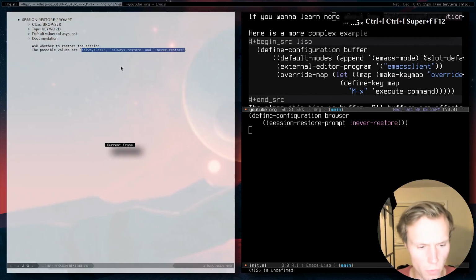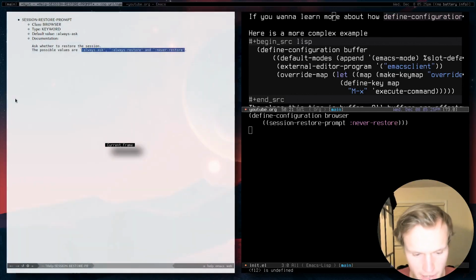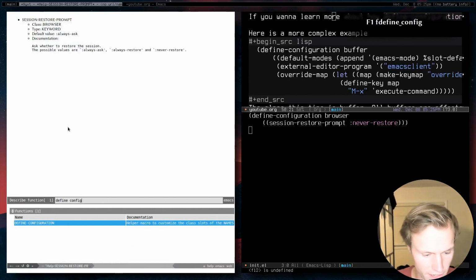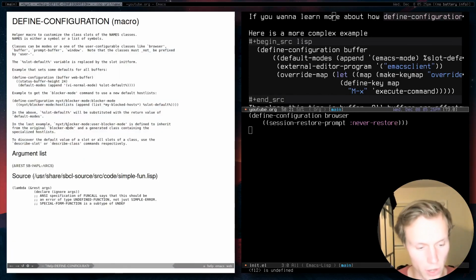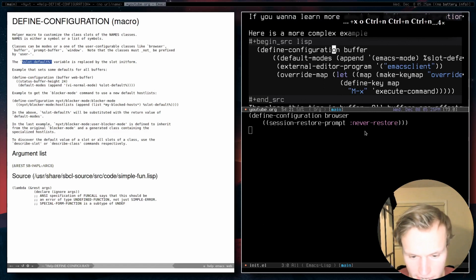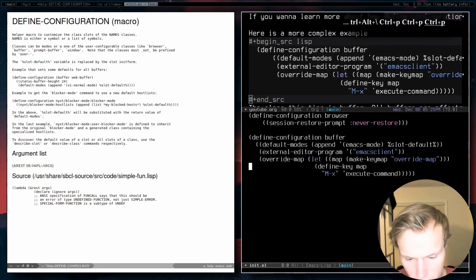If you ever wanted to learn more about how this define configuration works, we can just do F1 F, define configuration, and it will give you a full explanation of how everything works. For example, the slot default will have the default put into that slot. The default for this, I believe, is just always ask. Say we wanted to gain access to that, which I will show off in this little configuration setting right here. So let's just pull that down in here. There we go.